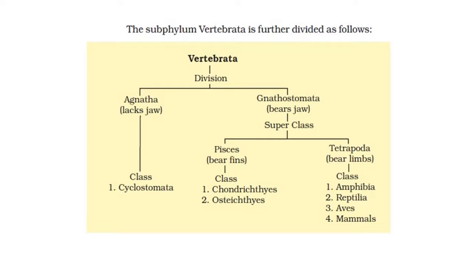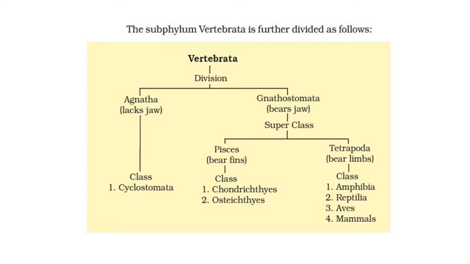Superclass Pisces is divided into 2 classes. First, Chondrichthyes, and second is Osteichthyes. Tetrapoda animals are divided into 4 classes. First, amphibia, second reptilia, third aves, and fourth mammals. So this way subphylum Vertebrata is divided into two main divisions, Agnatha and Gnathostomata. Agnatha has only one class, Cyclostomata.